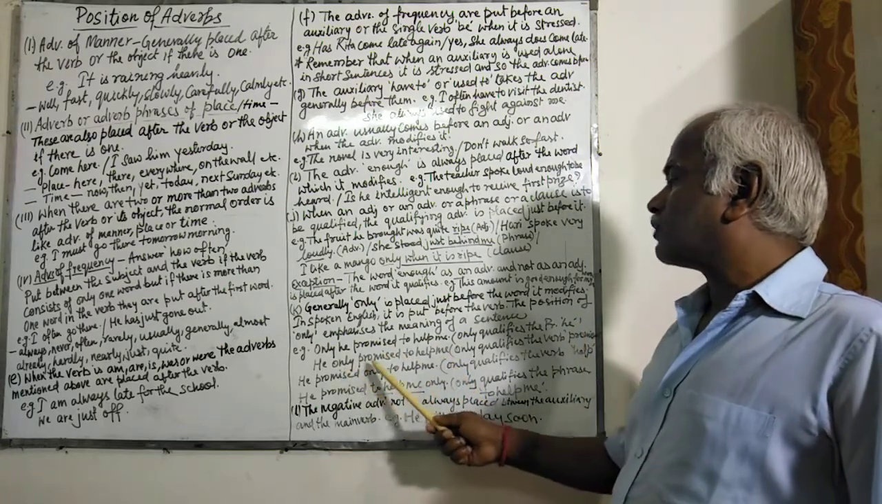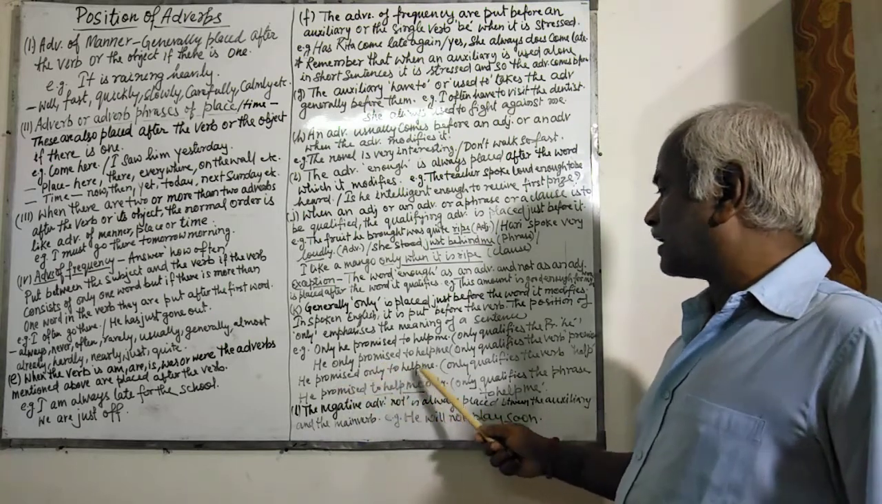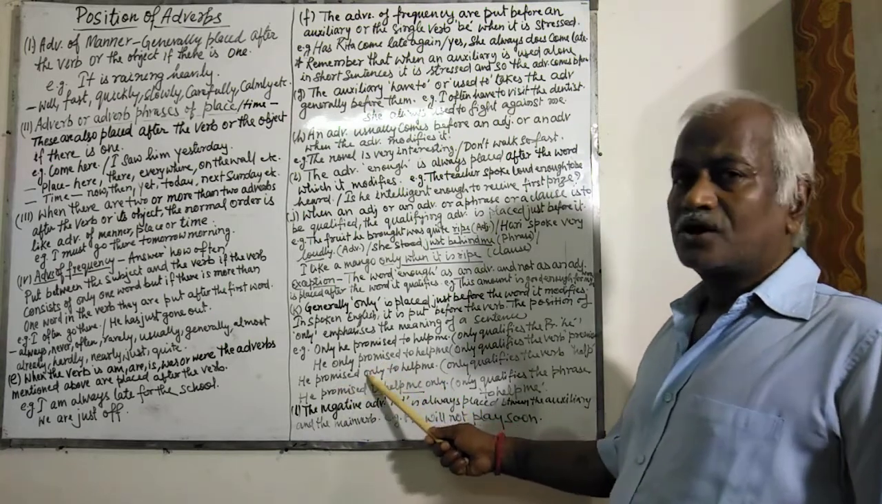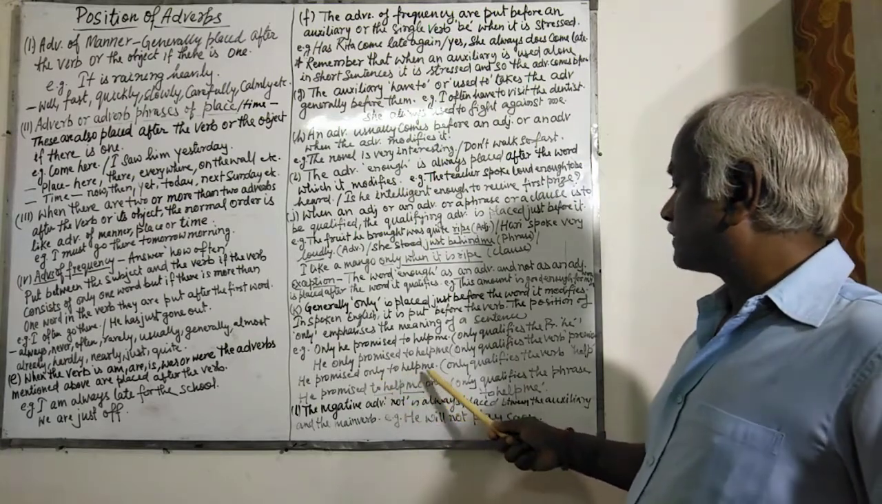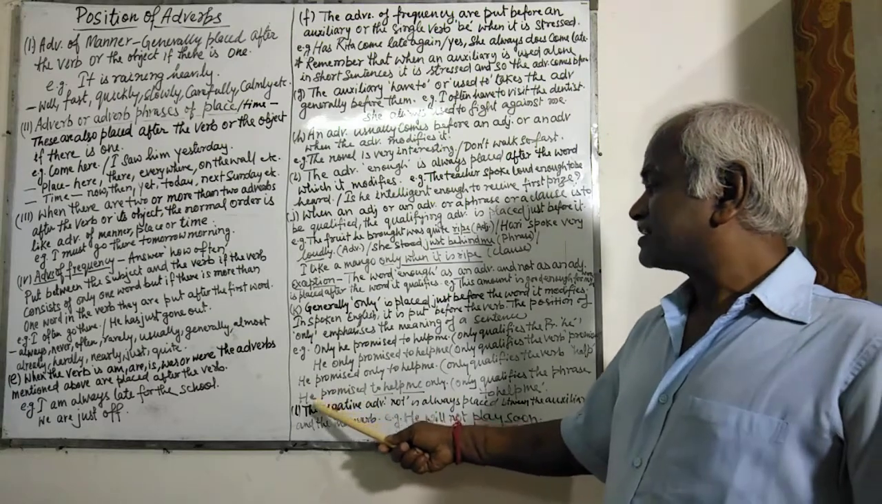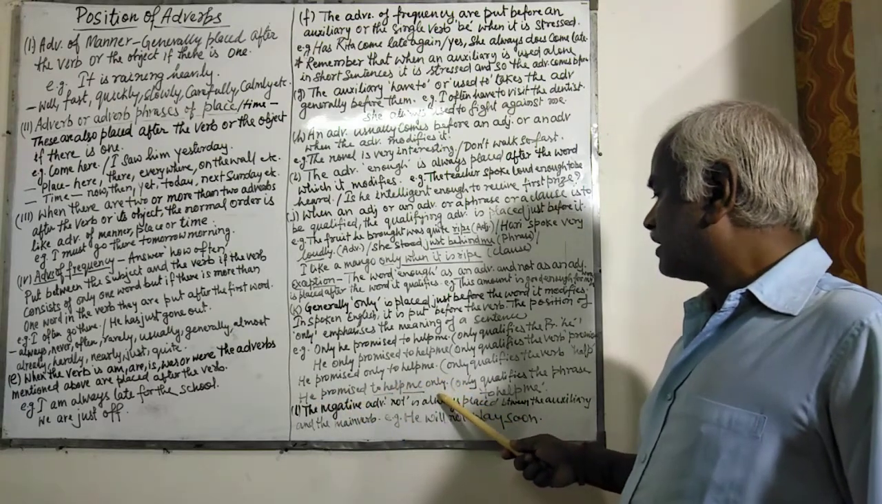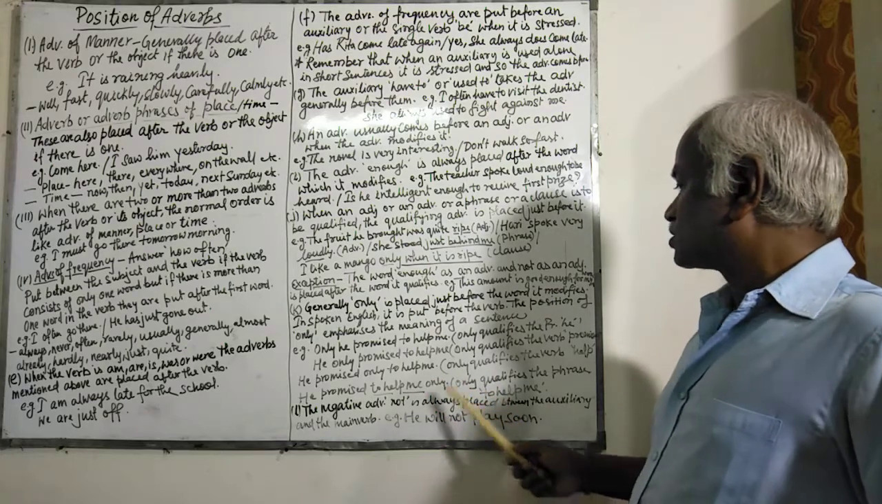Here, only qualifies the verb promised. He promised only to help me. In this case, only qualifies to help me, verb to help. Next is, he promised to help me only. This only qualifies the phrase to help me.